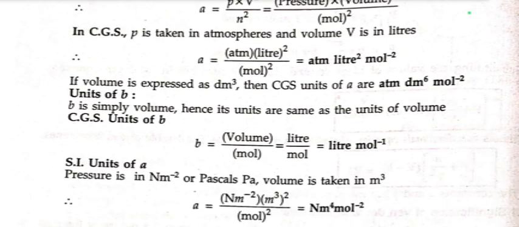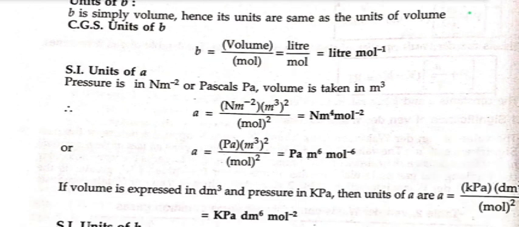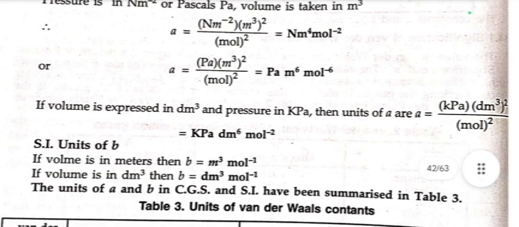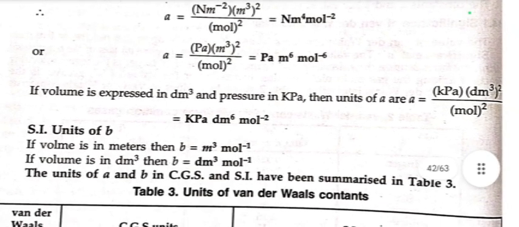CGS unit of b. b is simply volume, hence its units are the same as the units of volume. CGS unit is liter mole inverse. SI unit of a is newton meter² mole⁻², or pascal m⁶ mol⁻². If volume is expressed in dm³ and pressure in kilopascal, then the unit of a is kPa dm⁶ mol⁻². SI units of b: if volume is in m³, then b equals m³ mol⁻¹. If volume is in dm³, then b is dm³ mol⁻¹. The units of a and b in CGS and SI have been summarized.